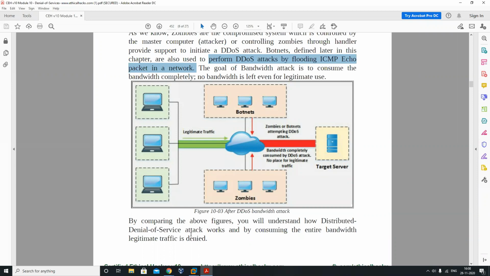So we're going to try the attack type. You can see, comparing the above figure, you will understand how the distributed denial of service attack works, because they are basically focused on the zombies part, and there are many other things also.